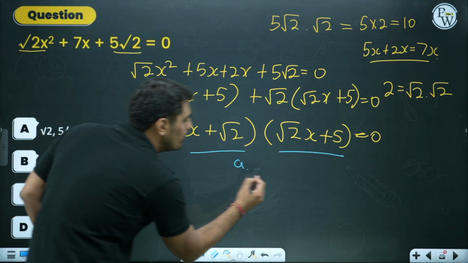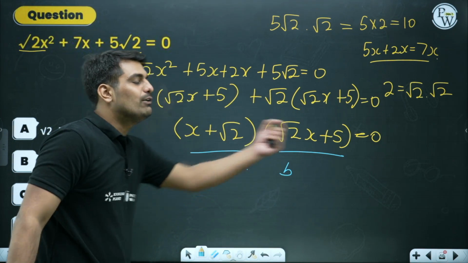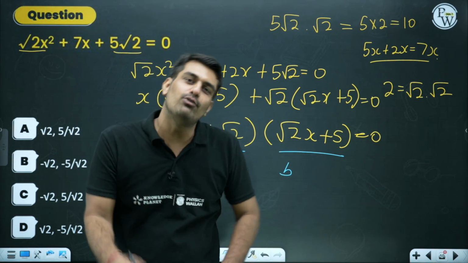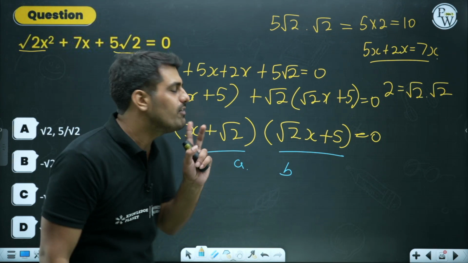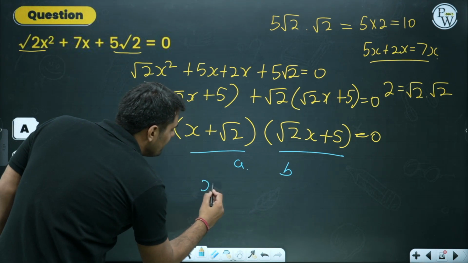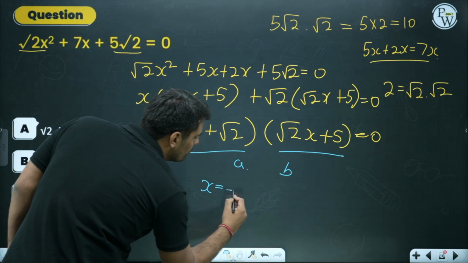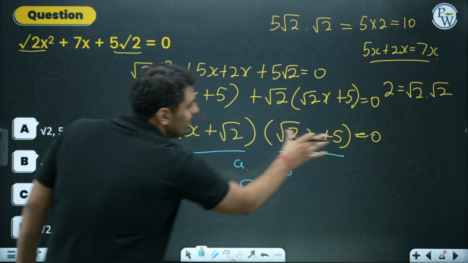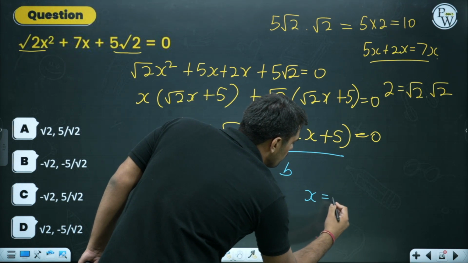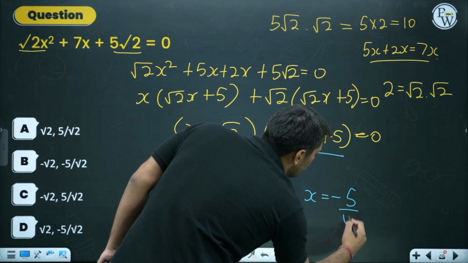A into B. A into B is equal to 0. So either A has to be 0 or B has to be 0. Either one of the cases would be there. So putting this equal to 0, I'll get x equals to minus root 2. When I put this equals to 0, I'll get x equals to minus 5 by root 2.